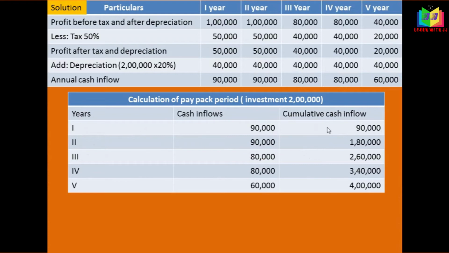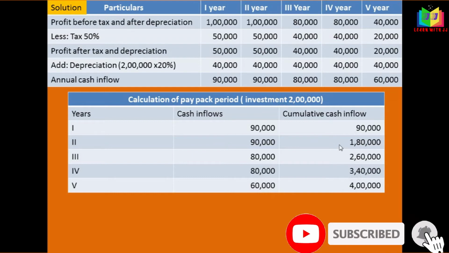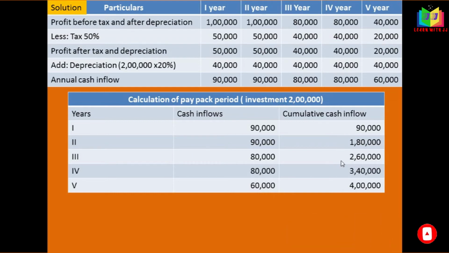First year 90,000 will come, second year 90 plus this 90 is 1 lakh 80, and 1 lakh 80 plus 80,000 will give 2 lakh 60, and 2 lakh 60 plus this 80,000 will give 3 lakh 40, and 3 lakh 40 plus 60,000 will give 4 lakh. This is the cumulative of cash inflows. Now we have to check in which year this 2 lakh crosses. It lies between the second year and third year.